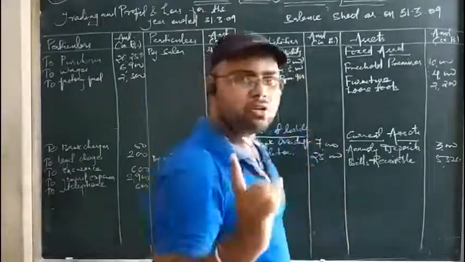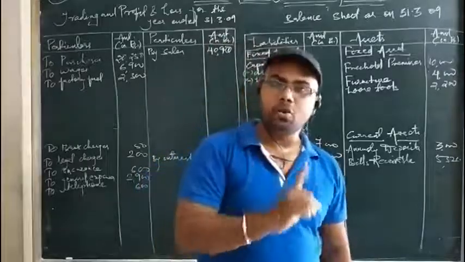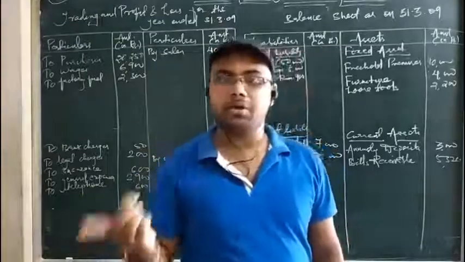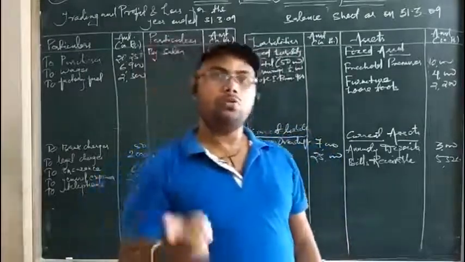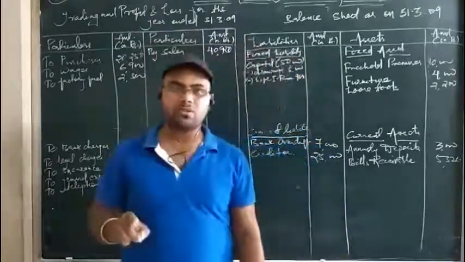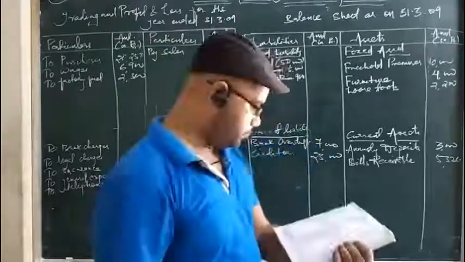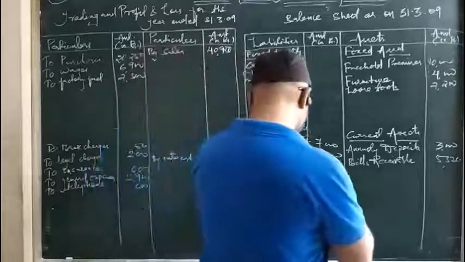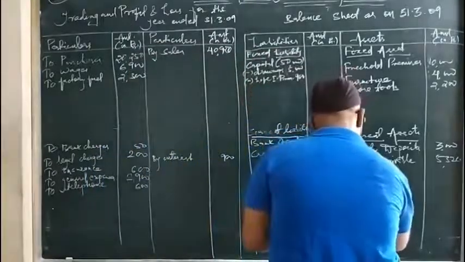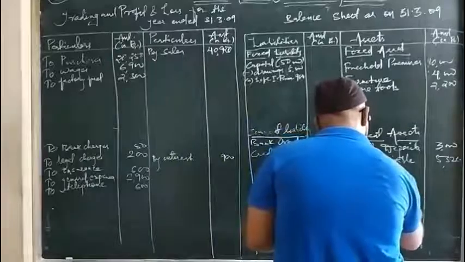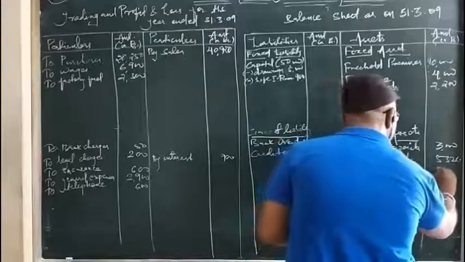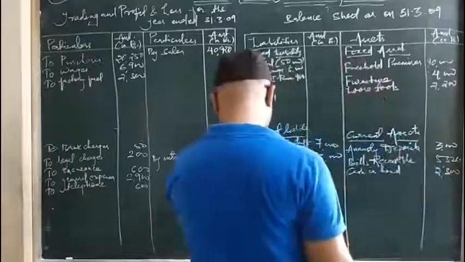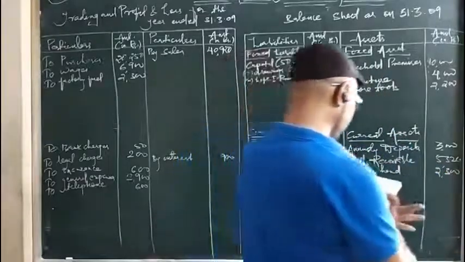Okay, remember life insurance means premium paid for the insurance of a life. So life is not of a business because business has an indefinite life. So life is of an owner. So for the owner, if anything is paid out of business funds, that is drawings. Okay. Then we have cash in hand. So cash in hand is a current asset. So that is 2,300. Cash in hand 2,300.